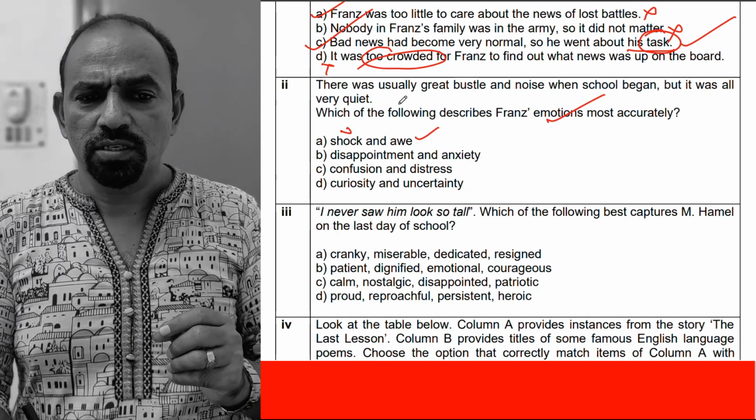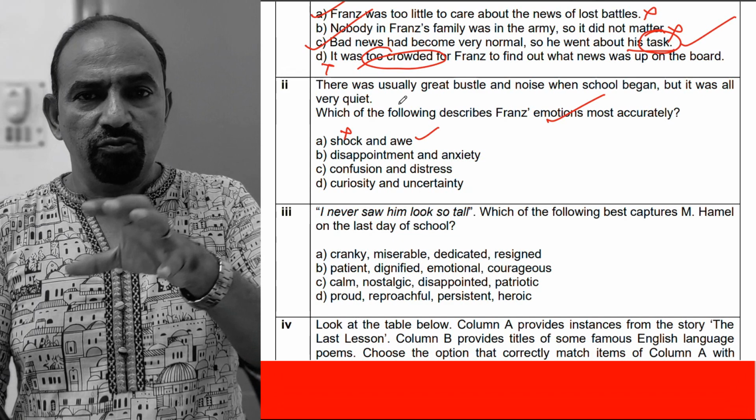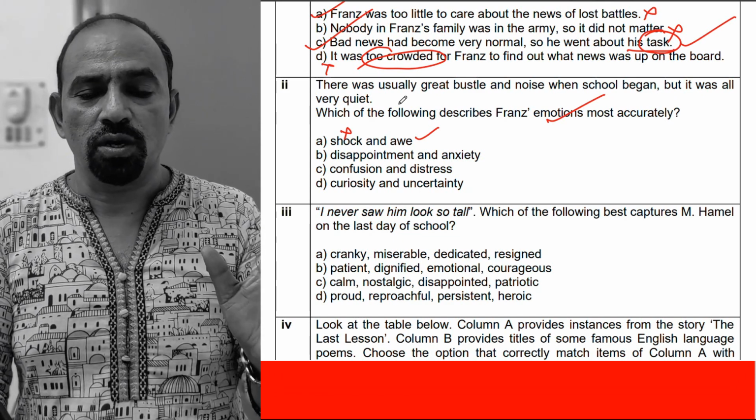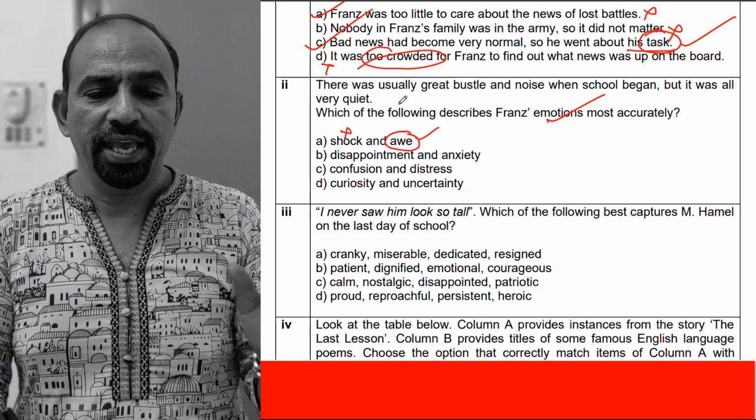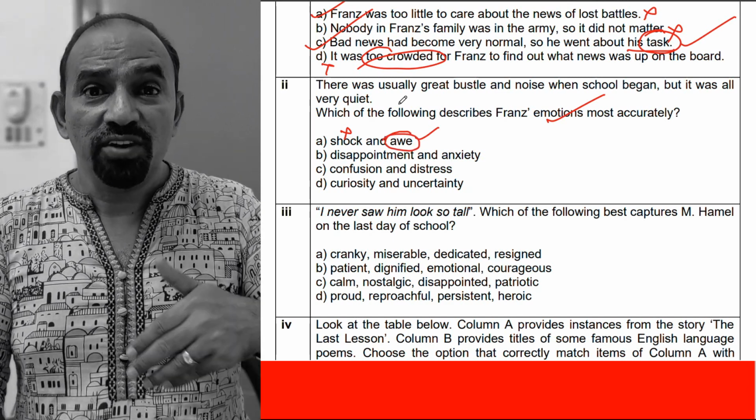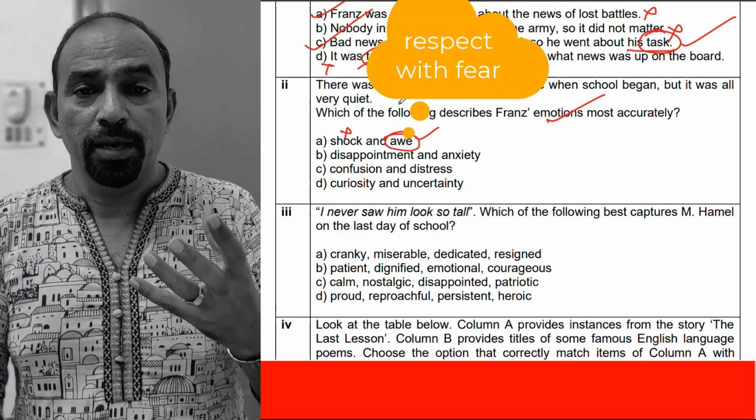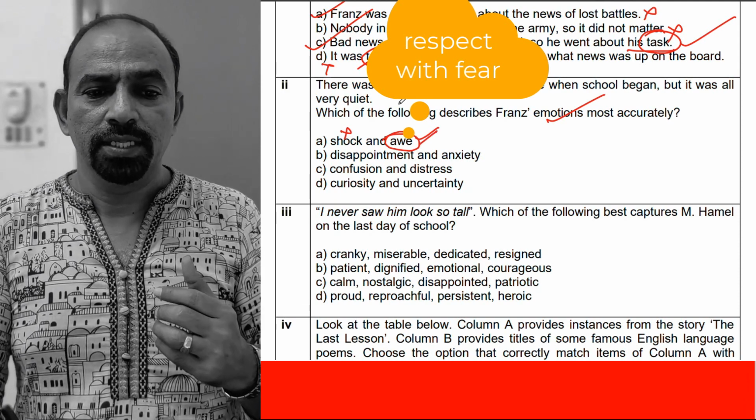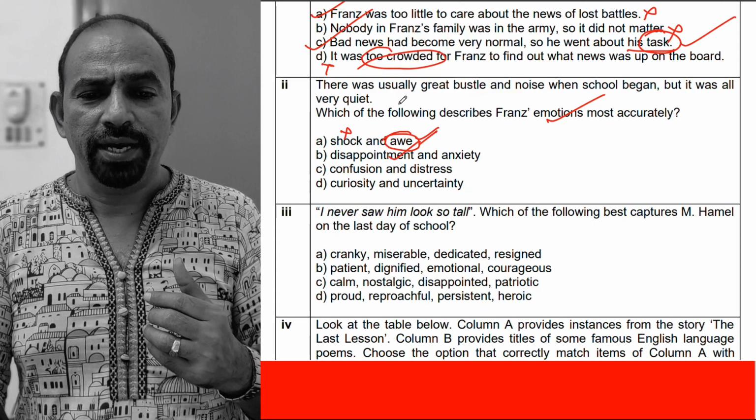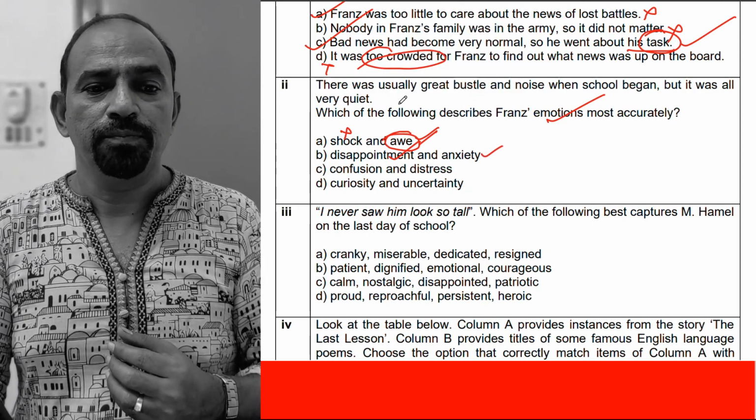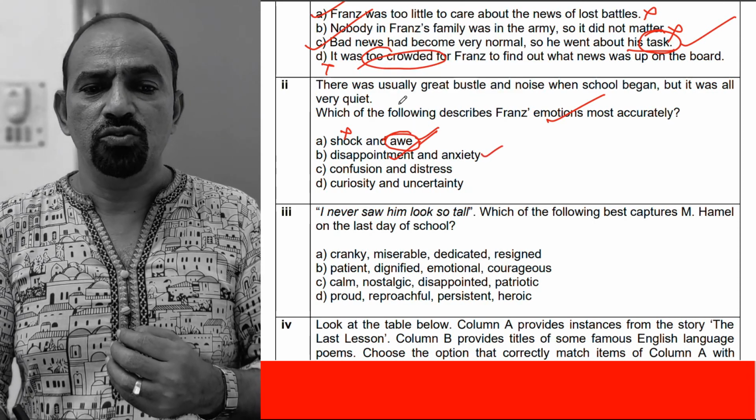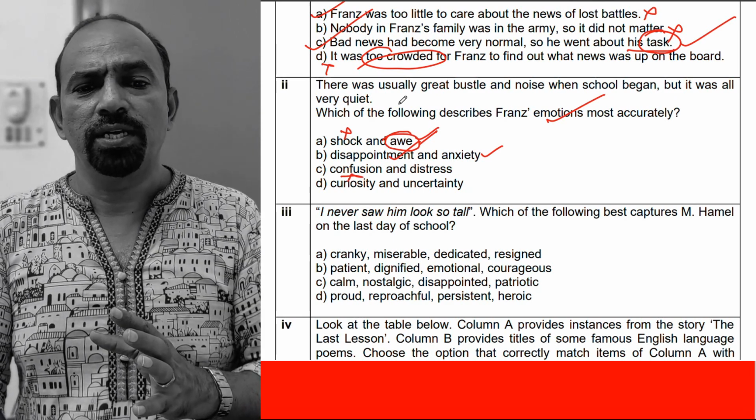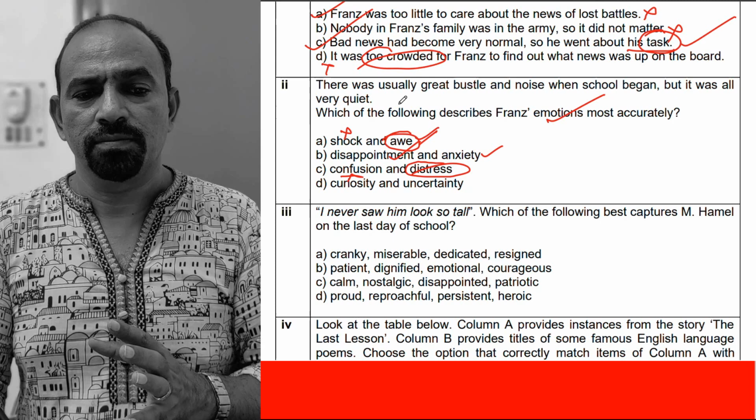Was he shocked? No. When he reached just outside the classroom, he was not shocked and he did not feel any awe. Awe means reverential respect with a mix of fear. He didn't feel like that. Then disappointment and anxiety, maybe. Confusion and distress. A little bit of confusion was with him, but he was not distressed.